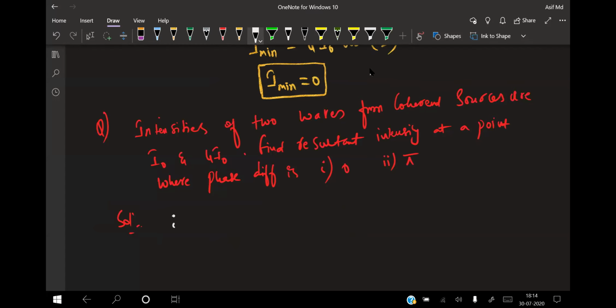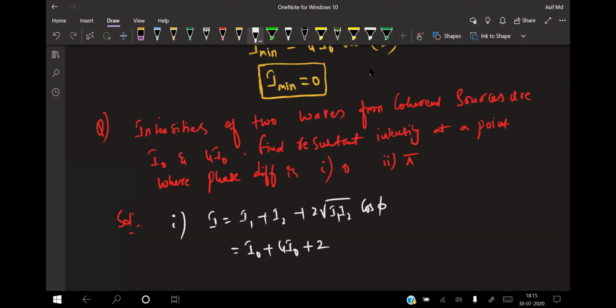Take the formula for the first one. I is equal to I1 plus I2 plus 2 under root of I1 I2 into cos of phi. Now take phi value 0 for the first one. So I is equal to I naught plus 4 times I naught plus 2 under root of I naught into 4 times I naught into cos value, which is nothing but 0.